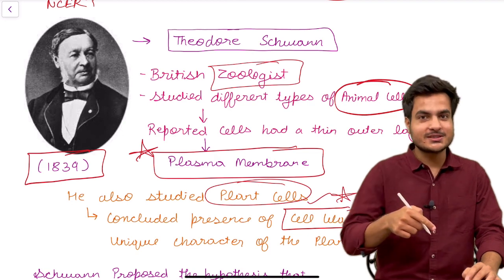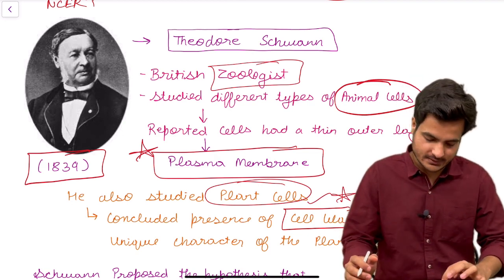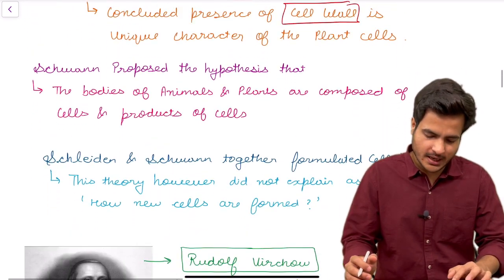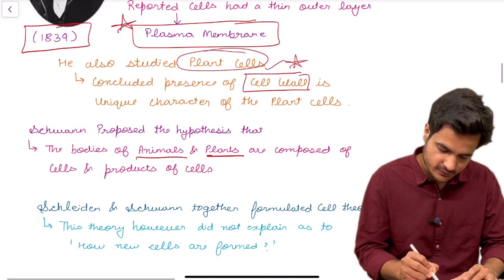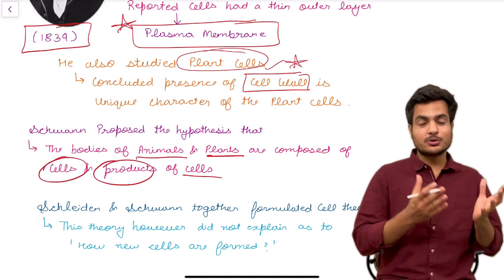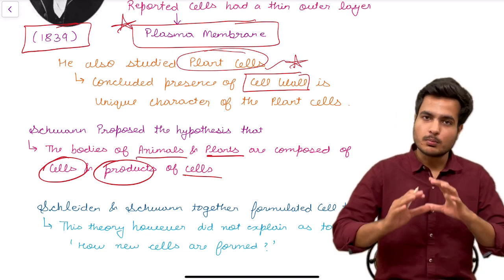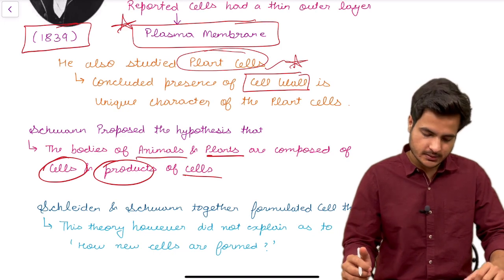It was a zoologist named Theodor Schwann who discovered the cell wall of plants. Schwann proposed the hypothesis that the bodies of animals and plants are composed of cells and products of cells. Because he did research on both animals and plants, he said that the bodies of both are made up of cells and products of cells.